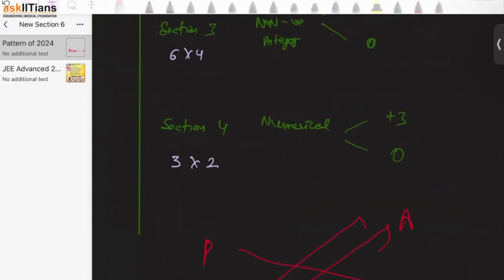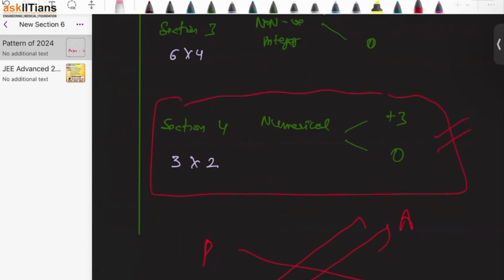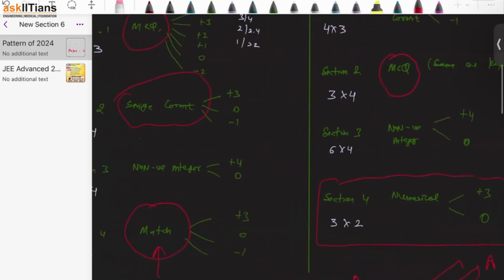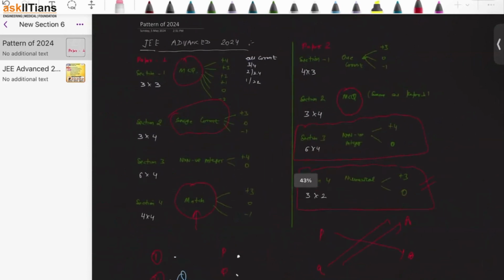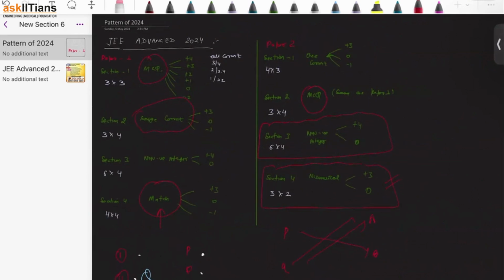Next is the numerical portion. They have reduced the number of questions quite a lot. Only 3 questions were asked. But yes, if the numerical portion is there, we can focus on that, because there the chances of the answer being correct are comparatively higher, plus there is no negative marking. Similarly, non-negative integers, they asked 6 in that particular exam, which again has no negative marking, right? So here we can focus more. I hope, guys, you got it, right?